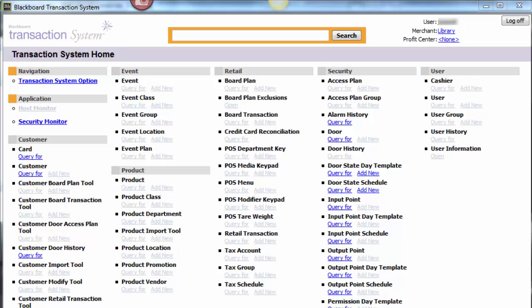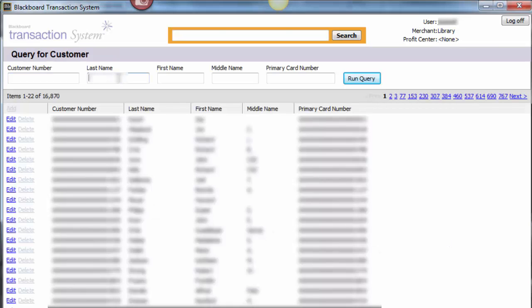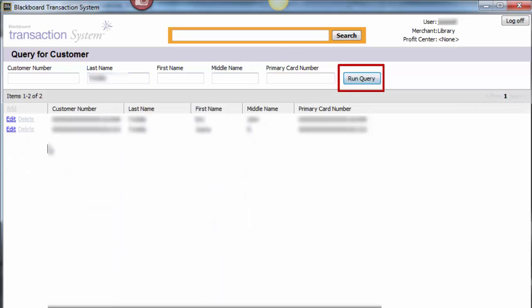In order to complete a door override, you need to be operating in the Transaction System Home. If you are not in Transaction System Home, you can click the link to Transaction System Home under the navigation column. Under the Customer column, click on the link Query For under Customer. Enter the individual's ID number or name, and then click on the Run Query button.